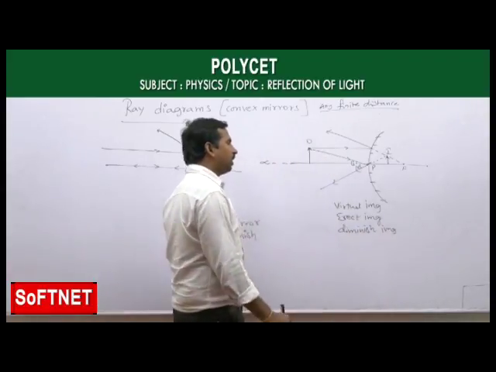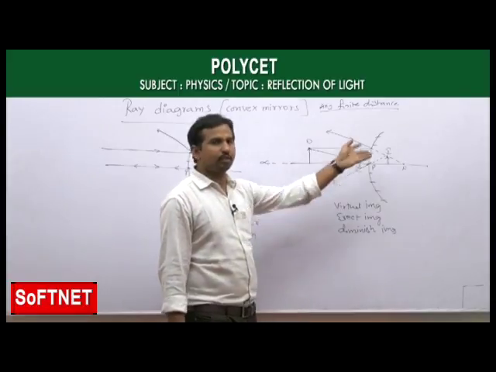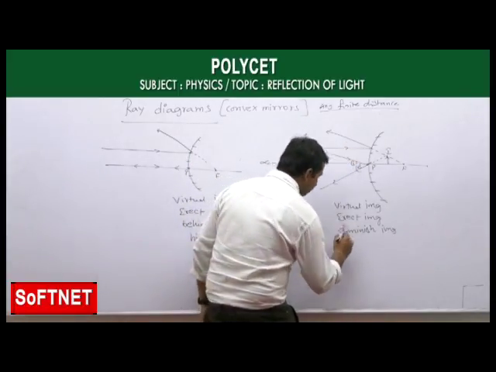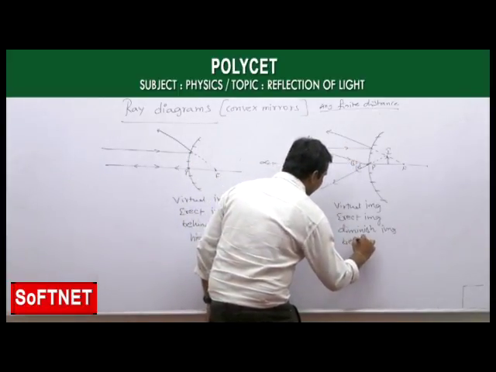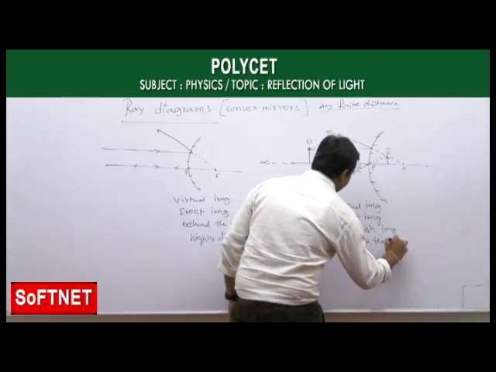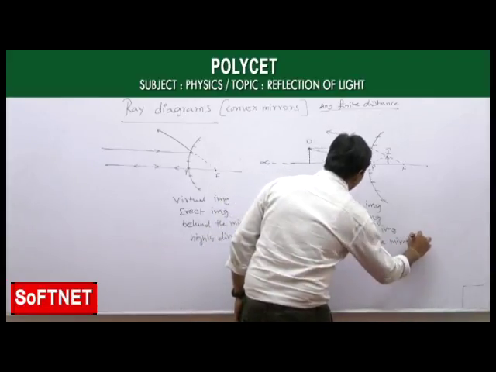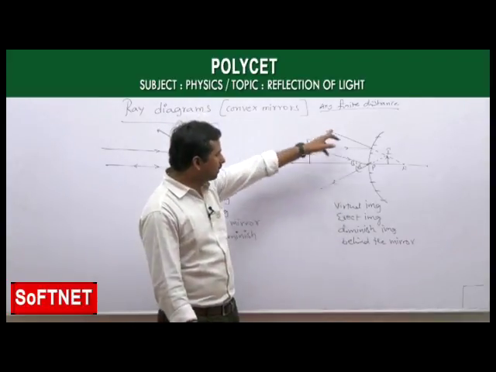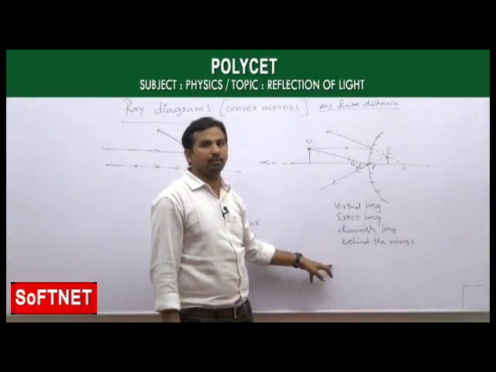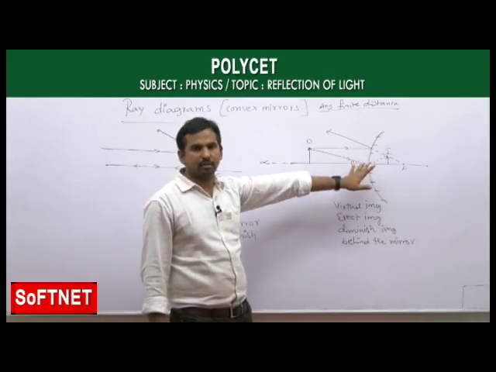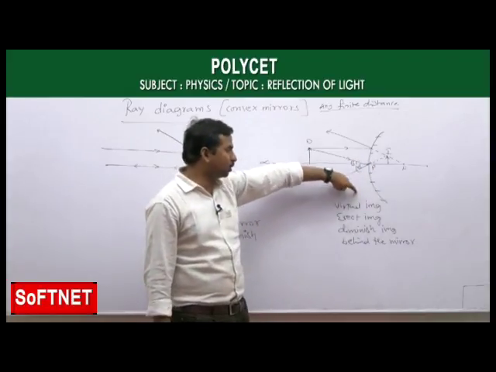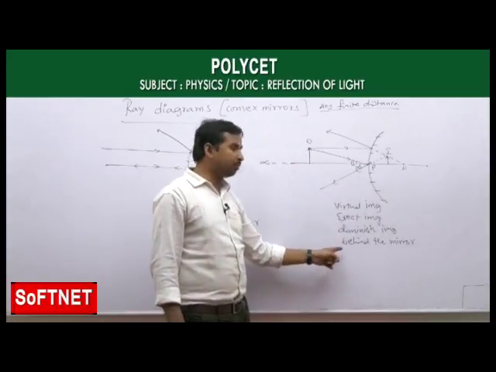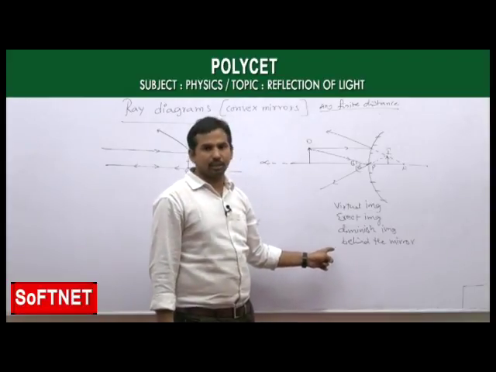And the position of the image is behind the mirror. See, not only for this, in any case other than infinity, the image characteristics formed by the convex mirror are always the same: a virtual image, erect image, diminished image, and behind the mirror.